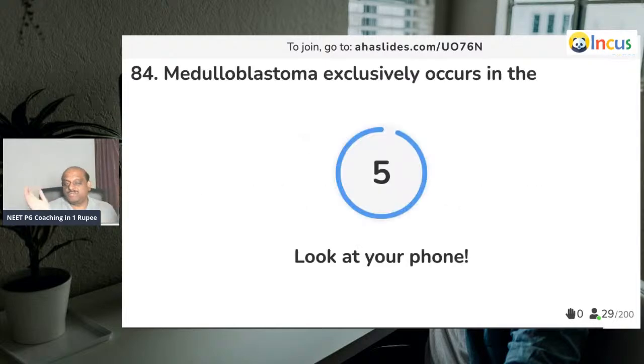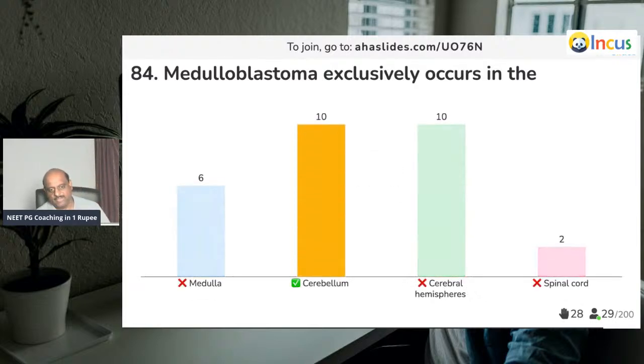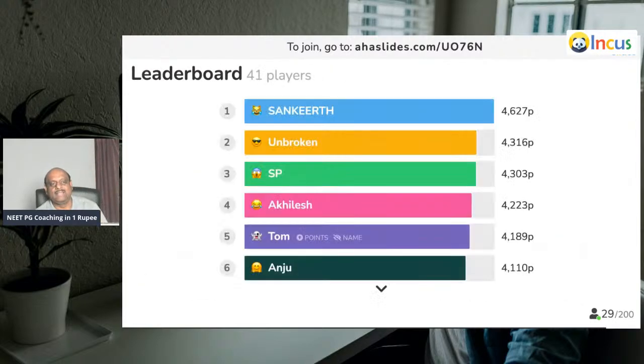Last 6 questions. Medulloblastoma. Where does it happen exclusively? Kaha milta hai aapko medulloblastoma? Exclusively. Easy question. Yes, doctor. Yay, that is cerebellum is what you need to remember. It is 10 points about all these hot topics for NEET PG.